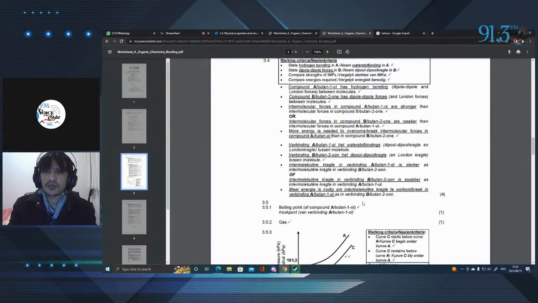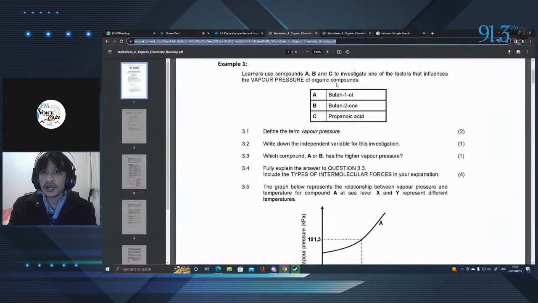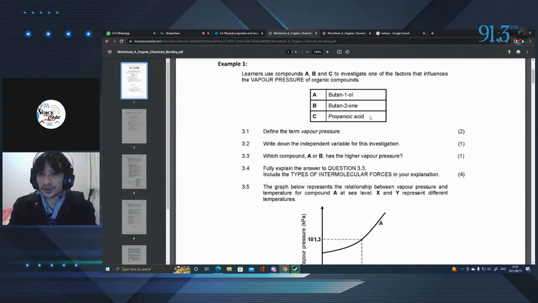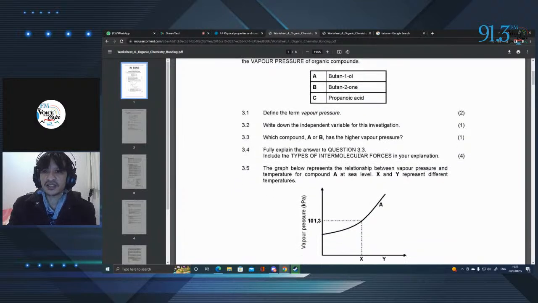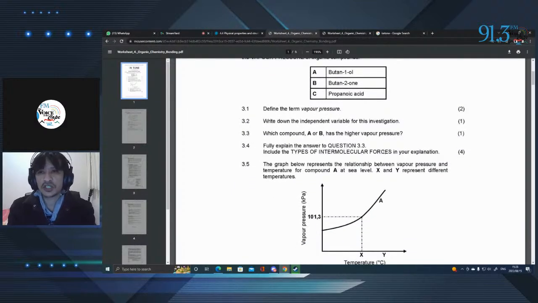below the curve, compound C. Oh, sorry, actually, propanoic acid actually has the stronger bonds because of the two oxygens. So there's a greater chance that the bonds are going to be stronger because those oxygens are creating dipoles within the acid itself. So it's going to be harder to evaporate the propanoic acid as opposed to the butan-1-ol.